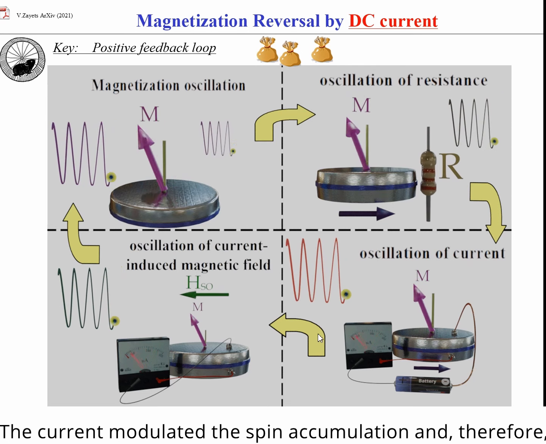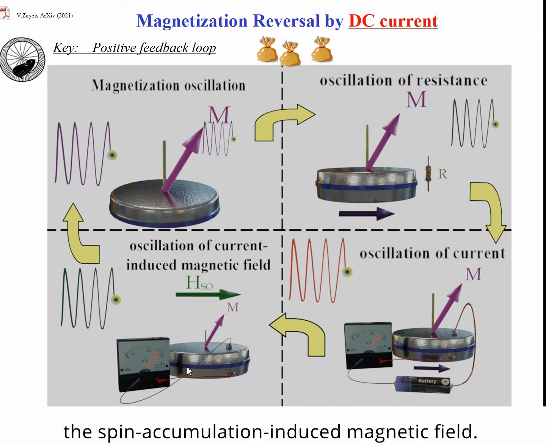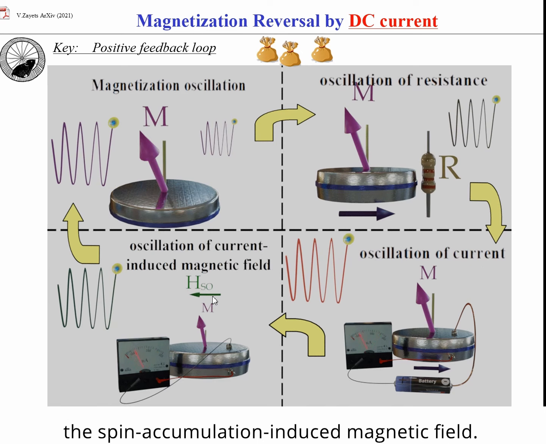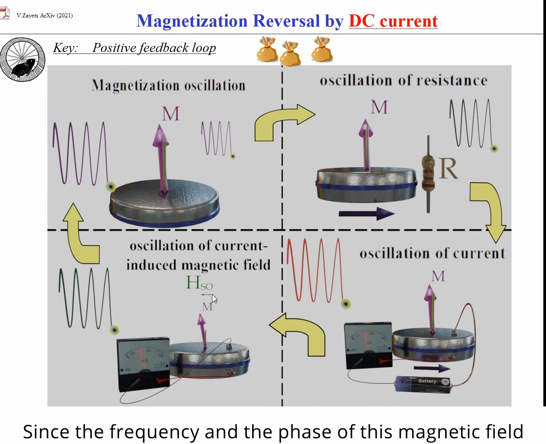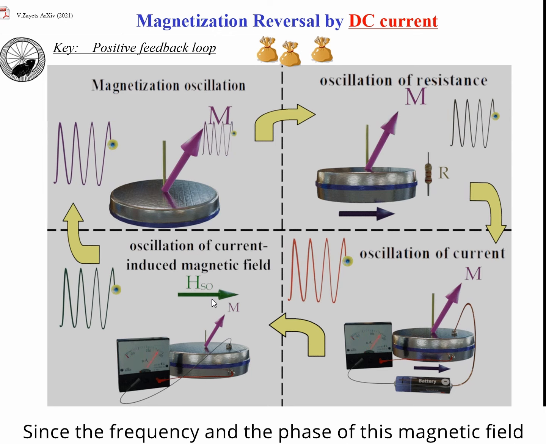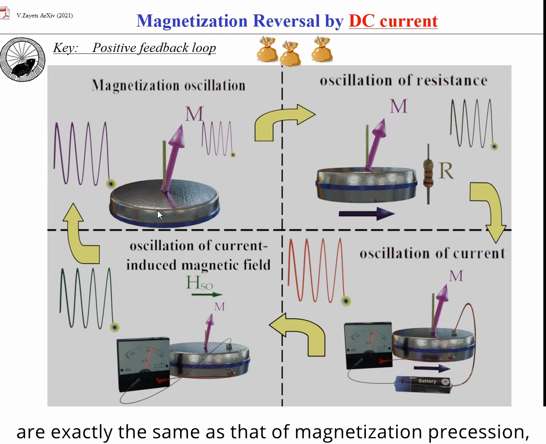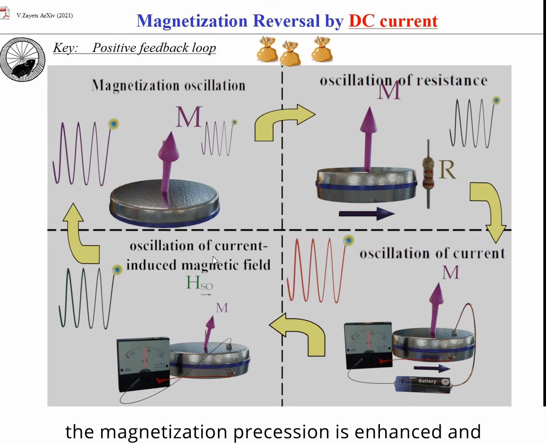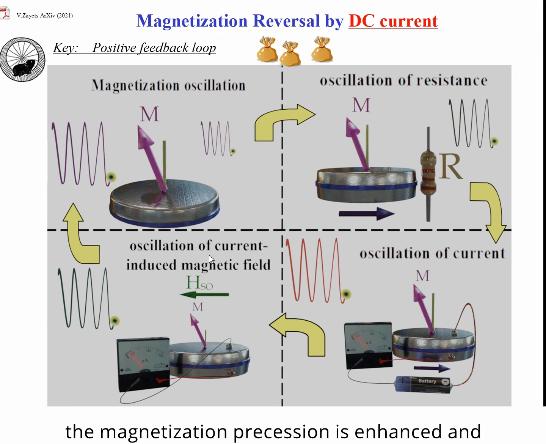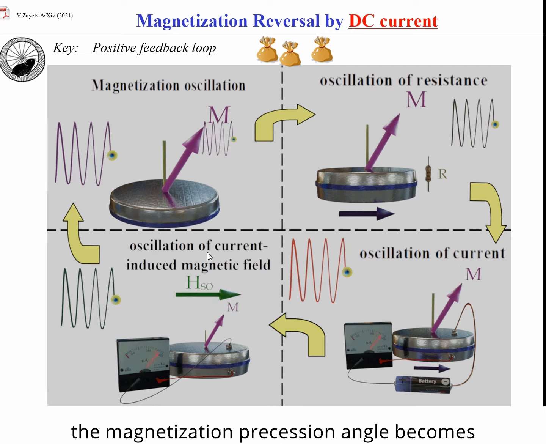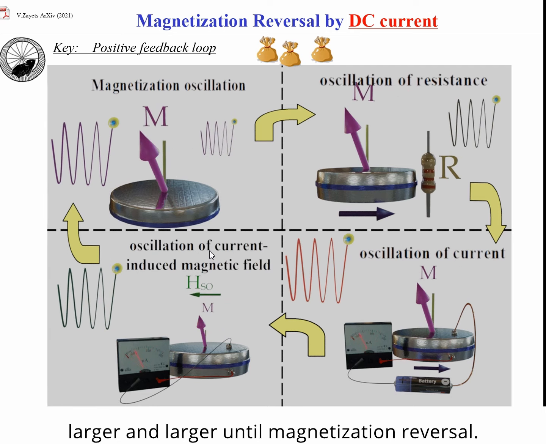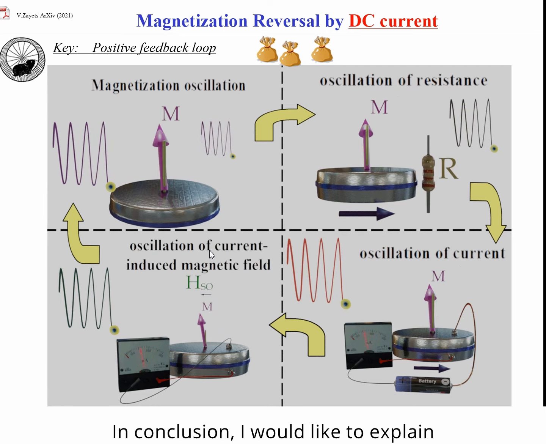The current modulates the spin accumulation and therefore the spin accumulation induced magnetic field. Since the frequency and phase of this magnetic field is exactly the same as that of magnetization precession, the magnetization precession is enhanced and the magnetization precession angle becomes larger and larger until magnetization reversal.